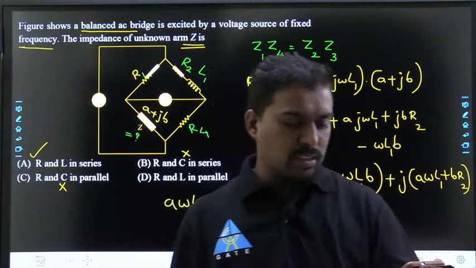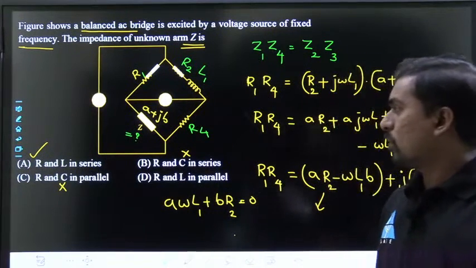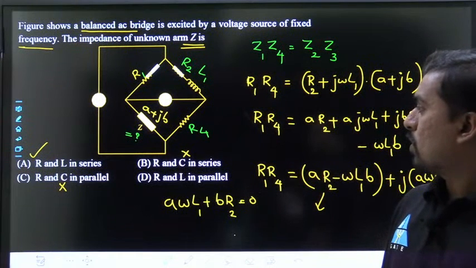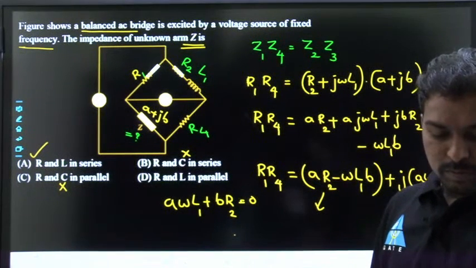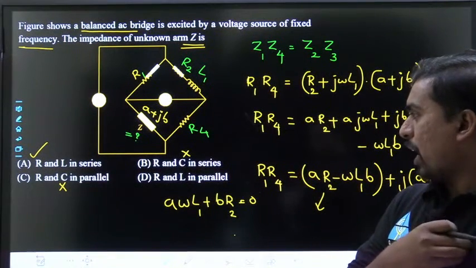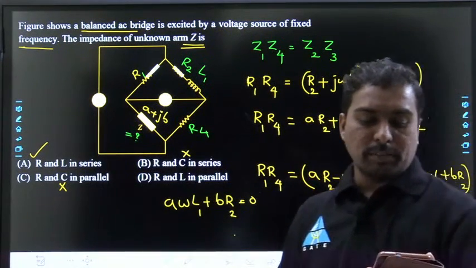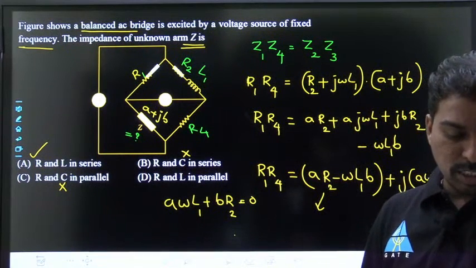Option A, right? Option A or C? What you are getting? Are you getting option A or C?